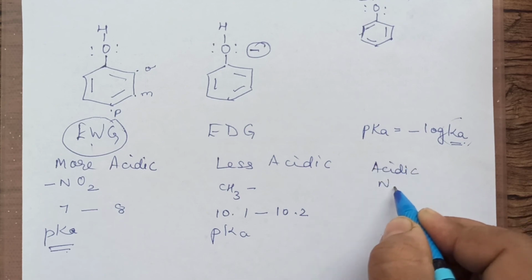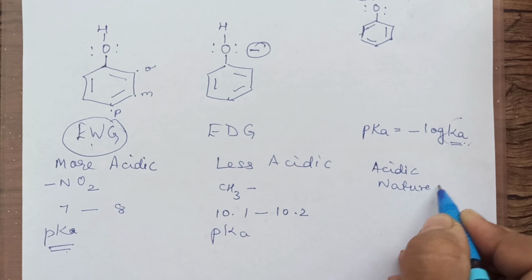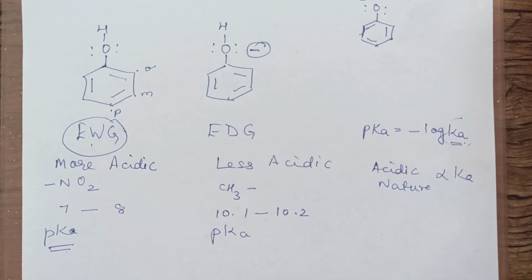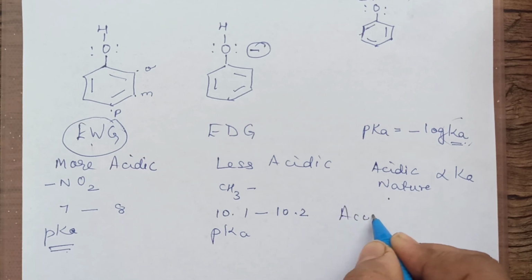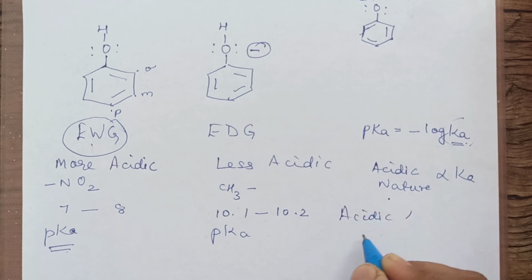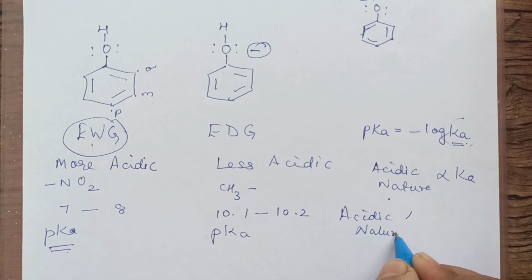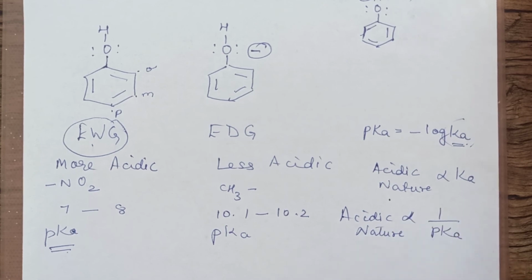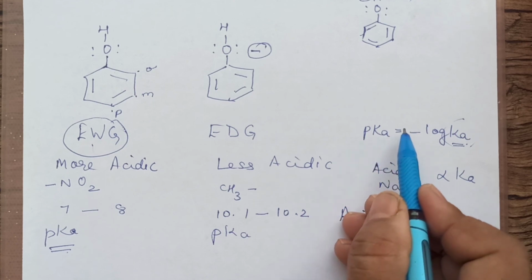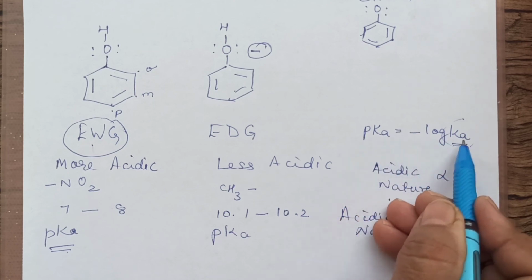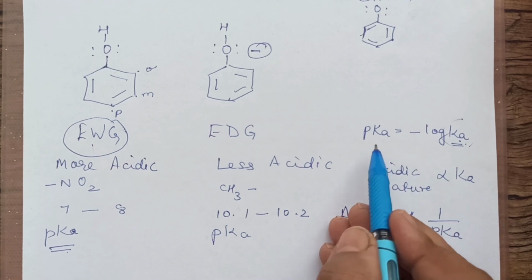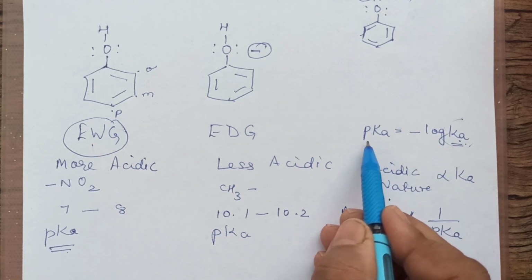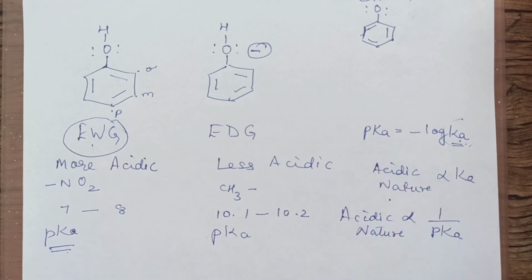Acidic nature is directly proportional to Ka value, and acidic nature is inversely related to pKa value. Higher the pKa value, lesser will be the acidic nature.